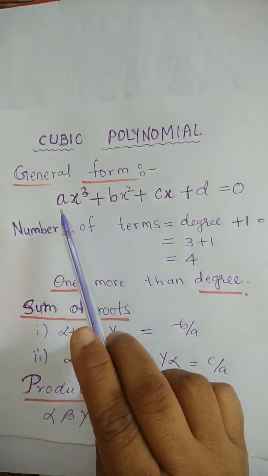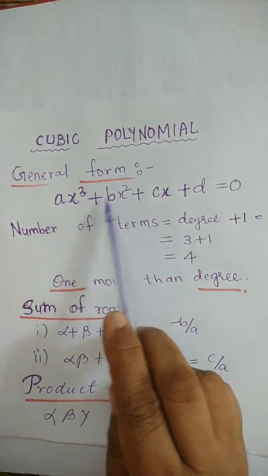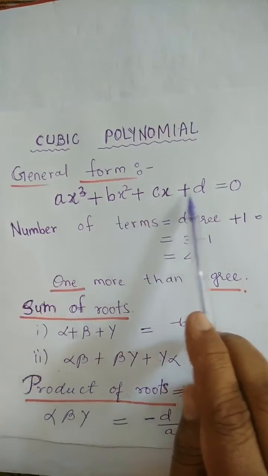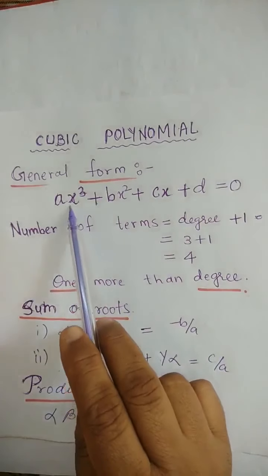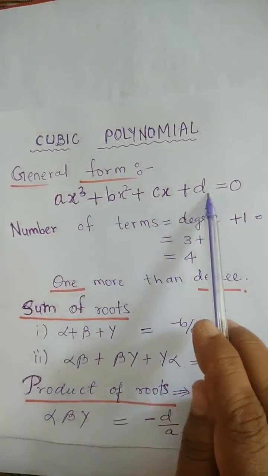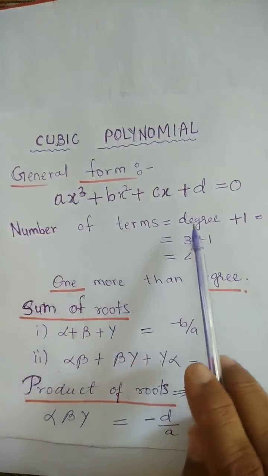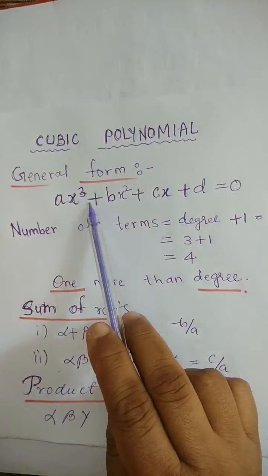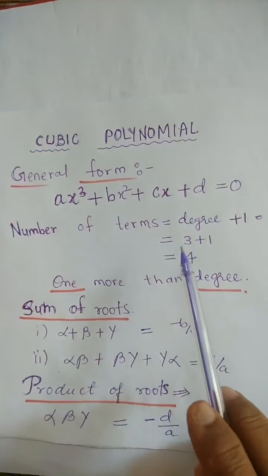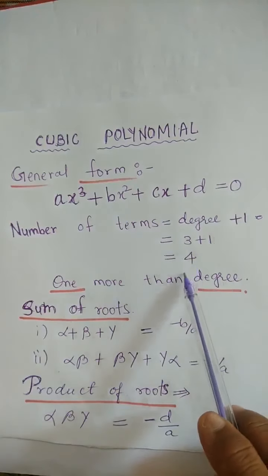Repeat with me one more time. Ax cube plus bx square plus cx plus d is the general form of the cubic polynomial. In any polynomial, generally we see that the number of terms is 1 more than the degree. How many terms are there? 1, 2, 3, 4. So the number of terms is degree plus 1. Degree is 3 here, so the number of terms will be 3 plus 1, that is 4.